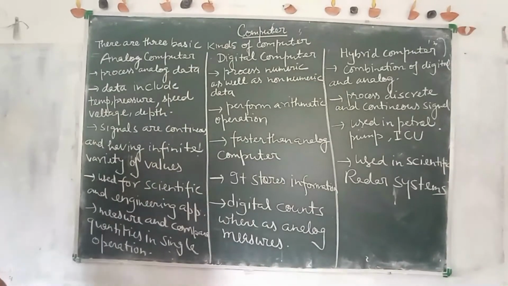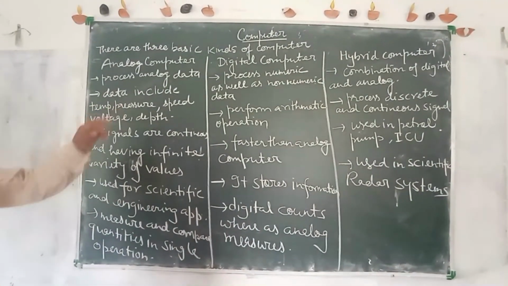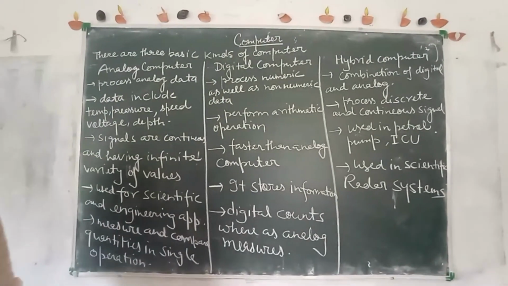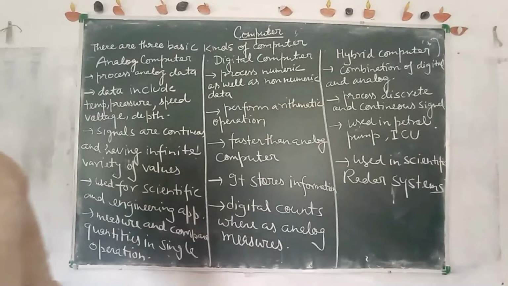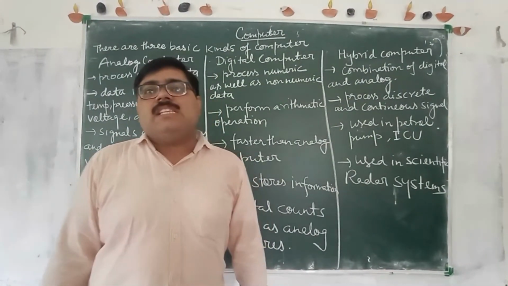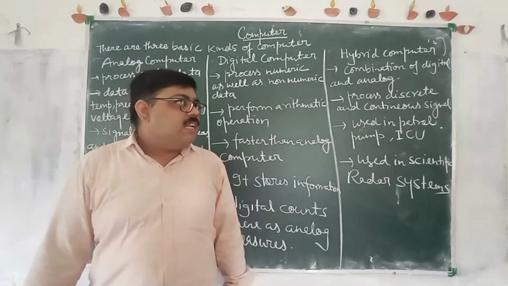The data include light, and it measures temperature, pressure, speed, voltage and depth. For example, in bikes and cars there is a speedometer, which is an example of a continuous signal.